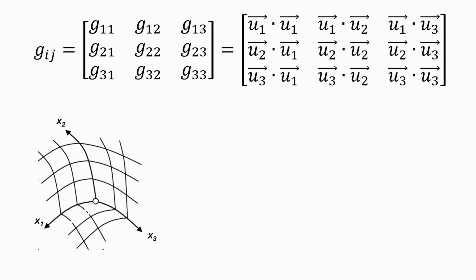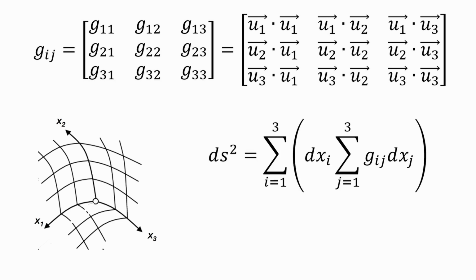Riemann generalized those results for any arbitrary generic multidimensional space. For a three-dimensional space using any generic coordinates x1, x2 and x3, the metric matrix elements are the inner product of all unitary vectors in each of the spatial directions. The infinitesimal line segment in this space is determined as, or using Einstein's simplified notation where the summation terms are implicit.